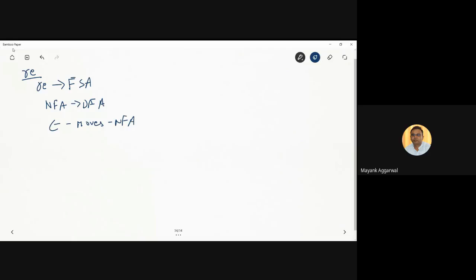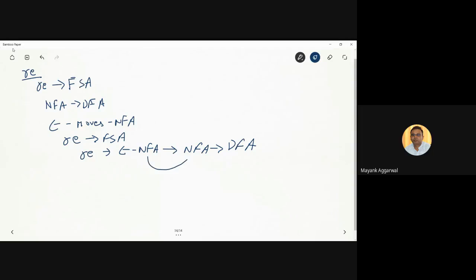So the easiest way to convert a regular expression into a finite state automata is that first the regular expression is converted into an NFA with epsilon moves. Then this epsilon is eliminated. We get an NFA, and after this the NFA is converted into a DFA.